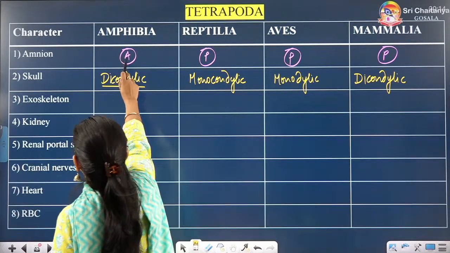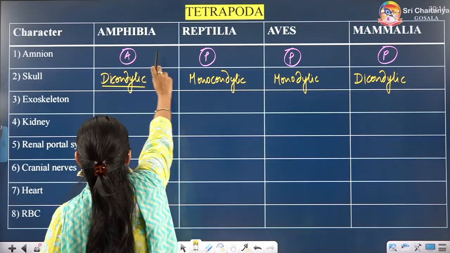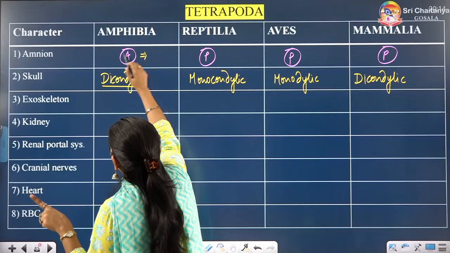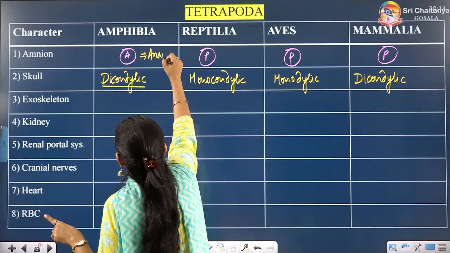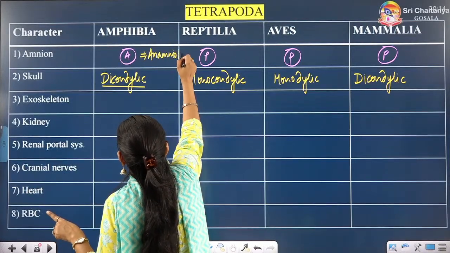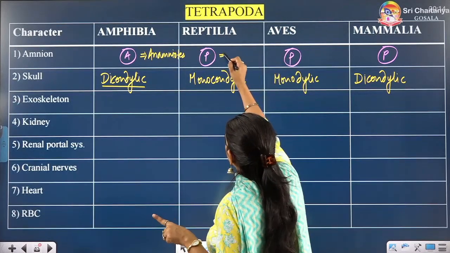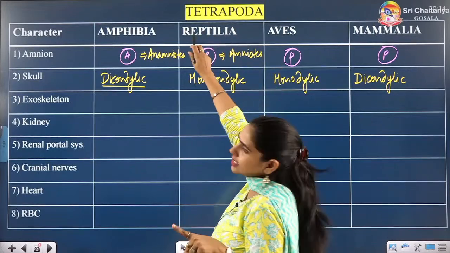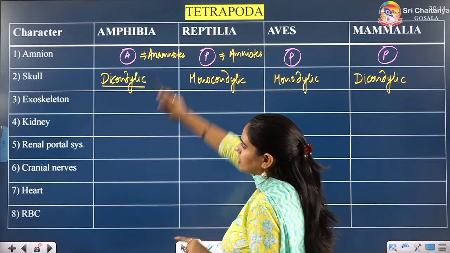The animals which have amnion, they are amniotes. The animals which do not have amnion, they are anamniotes. These are amniotes. So which are the first amniotes? Reptiles are the first amniotes.